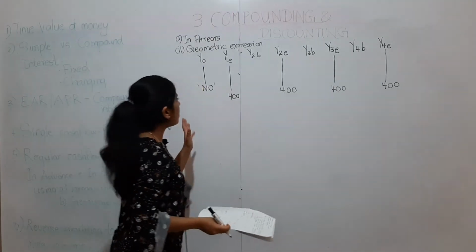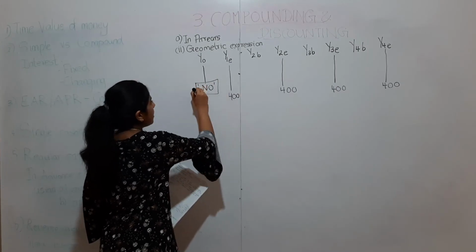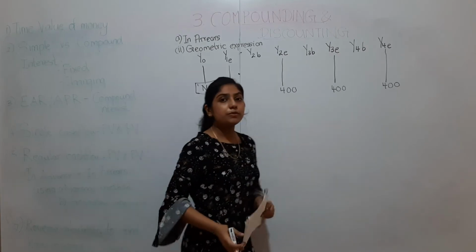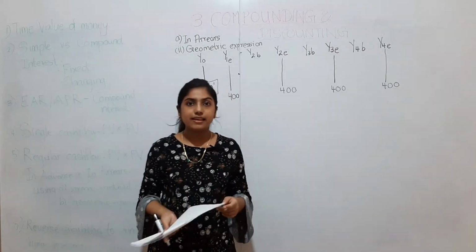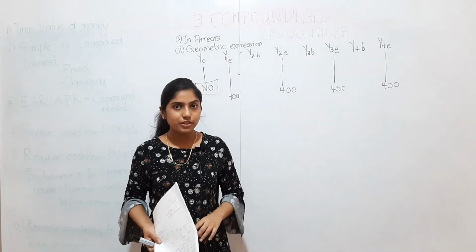Now under geometric expression, this is the key factor you should remember. Refer back to your tute and see what the arrears formula for geometric expression is.